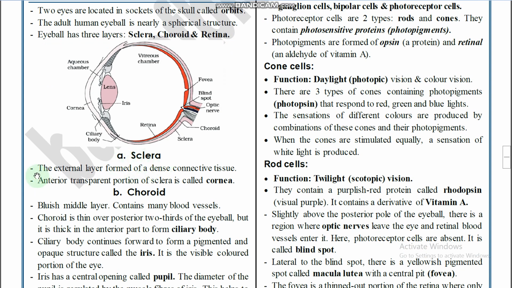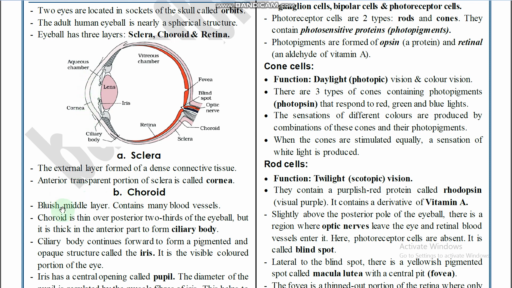Sclera is the external layer formed of dense connective tissue, and the anterior transparent portion of the sclera is called the cornea. So the outermost layer is called sclera, formed of dense connective tissue, and the anterior part of the sclera is called the cornea. So this is the cornea.